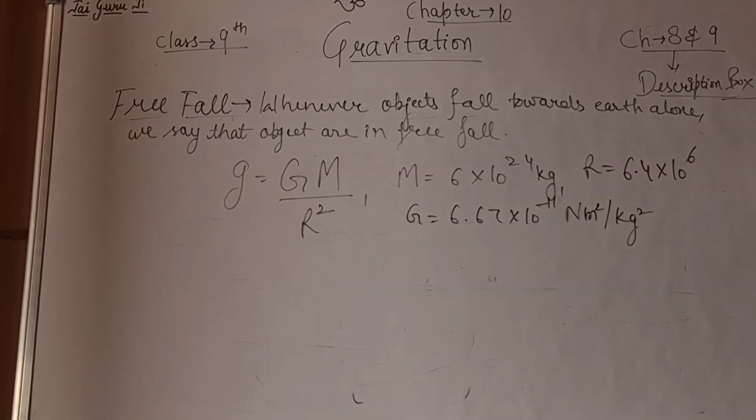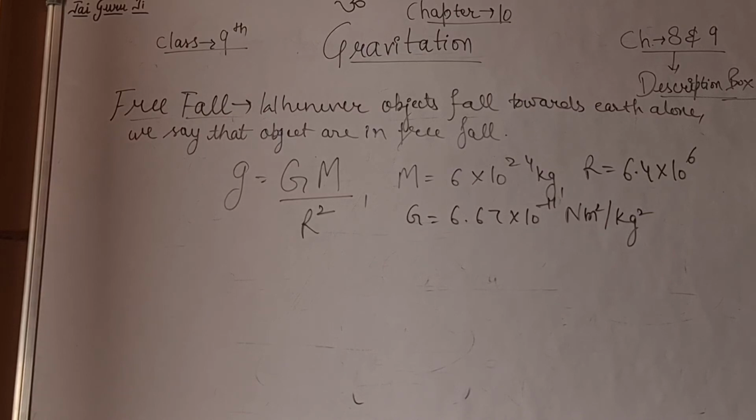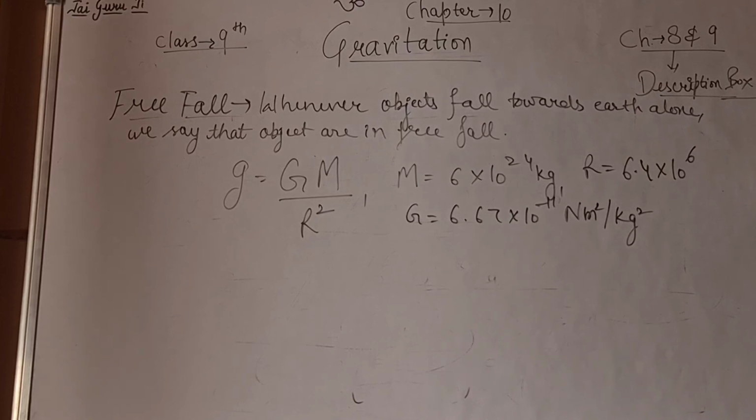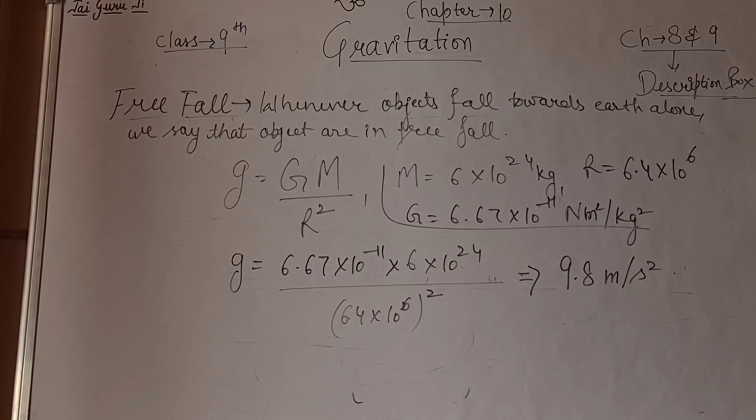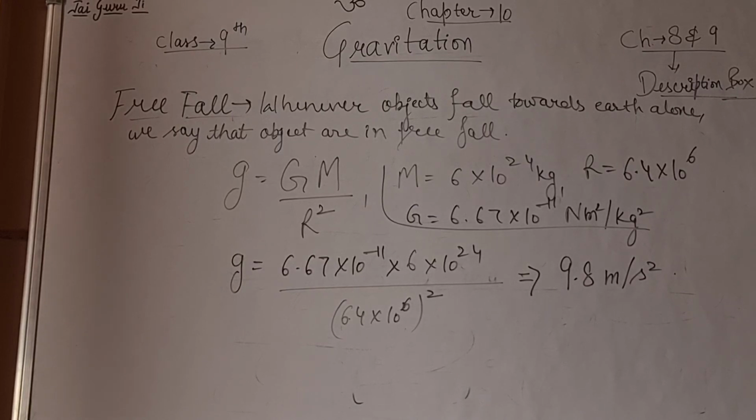The mass of the earth is 6 into 10 to the power 24 kg. The radius of the earth is 6.4 into 10 to the power 6 meters, and the gravitational constant value is 6.67 into 10 to the power minus 11. Then we put these values in small g, and we can calculate small g like this, right? So I have put all the values in small g: capital G value 6.67 into 10 to the power minus 11, capital M 6 into 10 to the power 24, and R, that is the radius of the earth, 6.4 into 10 to the power 6.